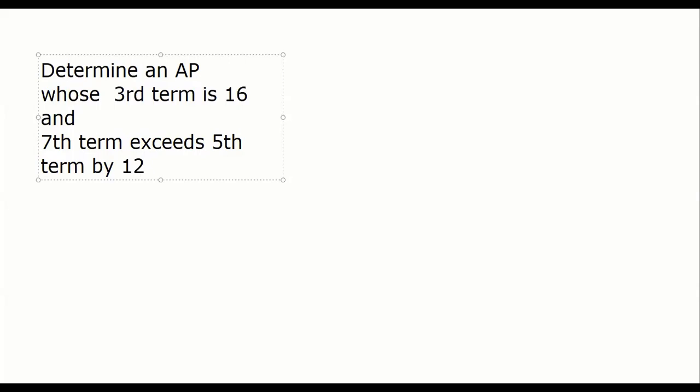We have to find the AP, meaning we need A and D. Third term is 16. No, I don't want the answer, I want the method. Gauri, you will do it with me. What are we going to do in this? First it says the third term is 16. The third term is 16, so what will be the equation, Gauri?